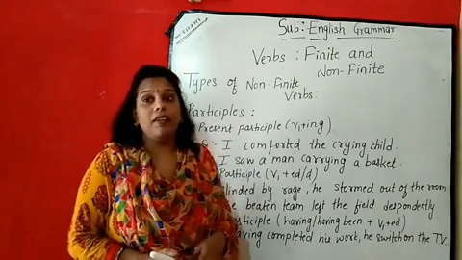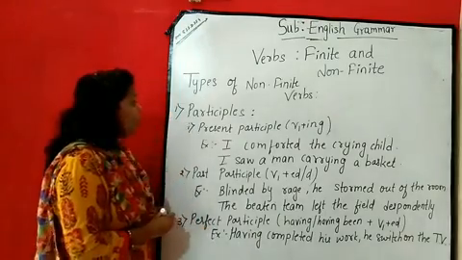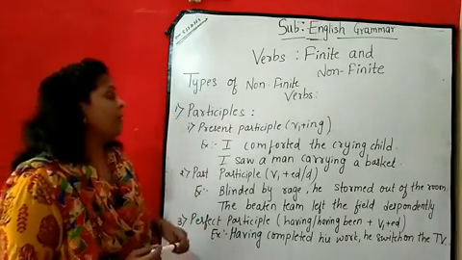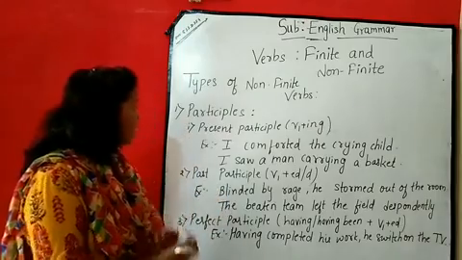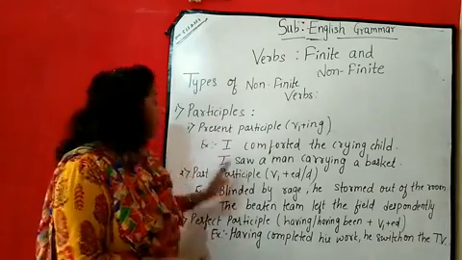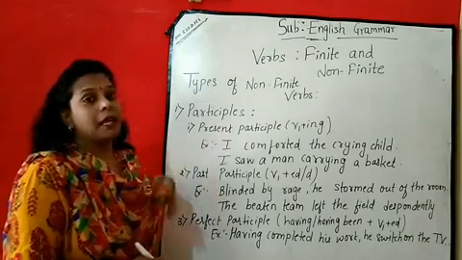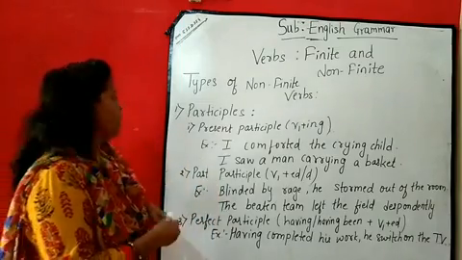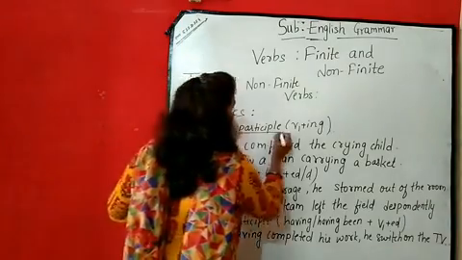अब हम सबसे पहले देखने वाले participles. Now, again the participle is classified as present participle, past participle and perfect participle. Let's see one by one. The first one is the present participle.